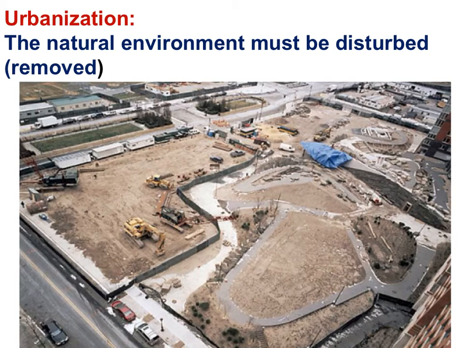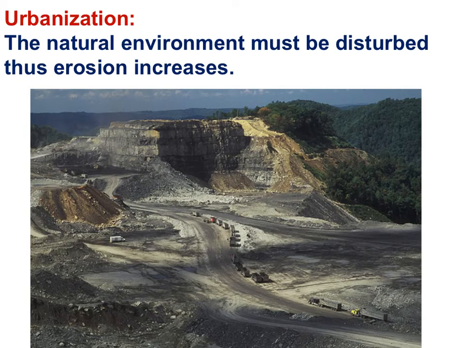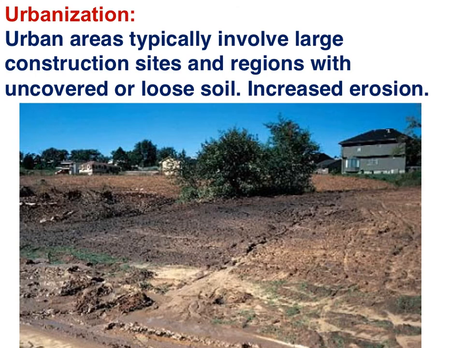When the natural environment is disturbed to put up buildings, as can be seen here, erosion increases. Urban areas typically involve large construction sites, as can be seen in this photograph, and there are regions with uncovered or loose soil, and this increases erosion.